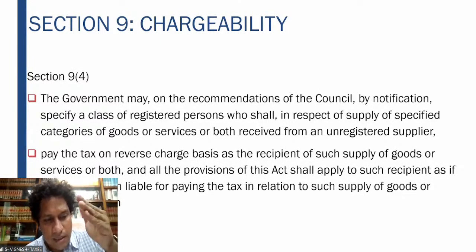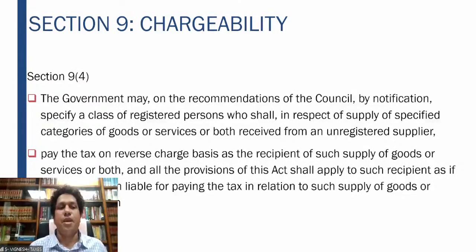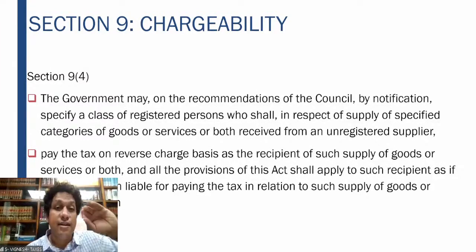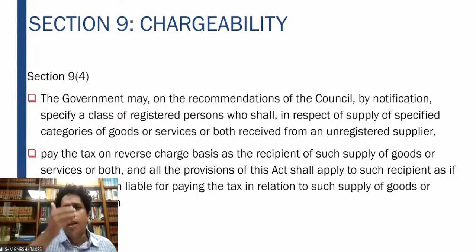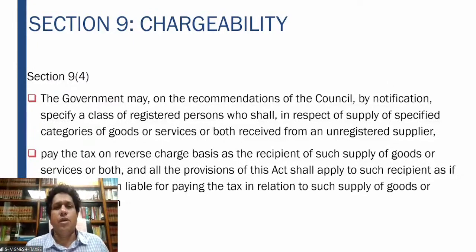But 9 subsection 4 says that with respect to certain specified categories of goods or services, a registered person procures from the unregistered person. Only specified. Again, this is also specified by the government. Registered person procures from unregistered person. The registered person should pay the tax on the reverse charge mechanism.